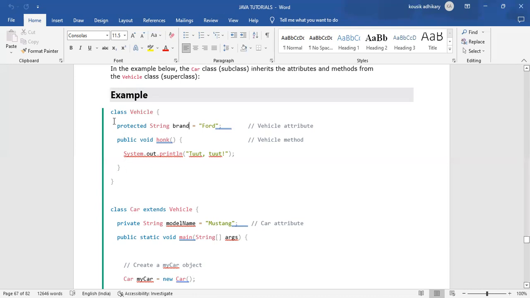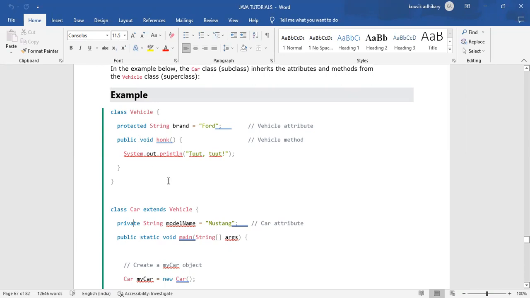So basically, from class Vehicle, the variable and the method, we are extracting into class Car. The class Vehicle is the parent class or superclass, and class Car is the subclass or child class of the Vehicle class, because we are inheriting Vehicle into the Car class.